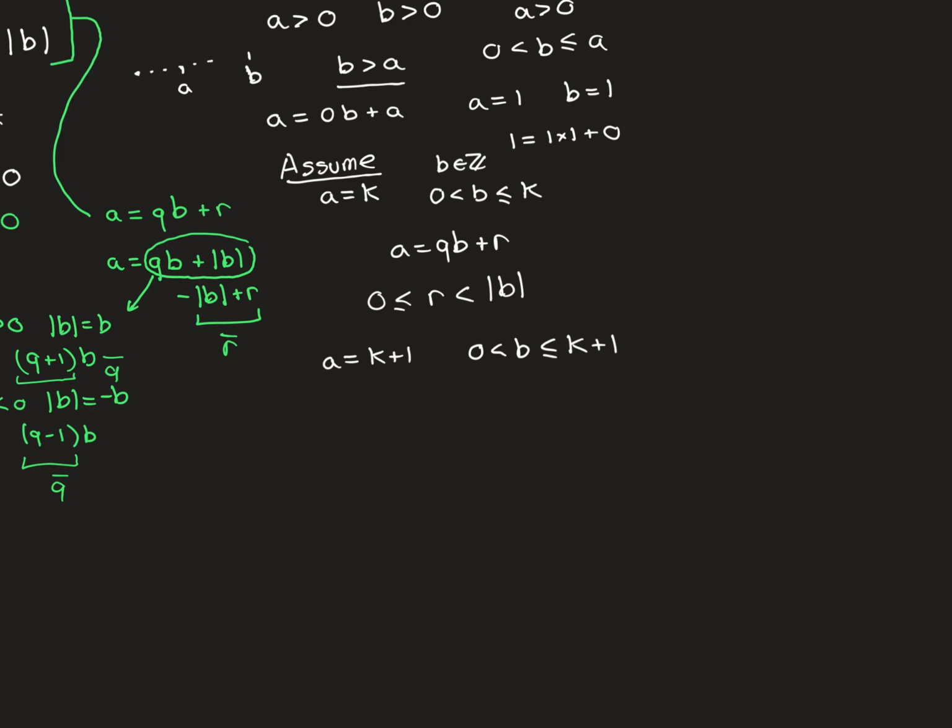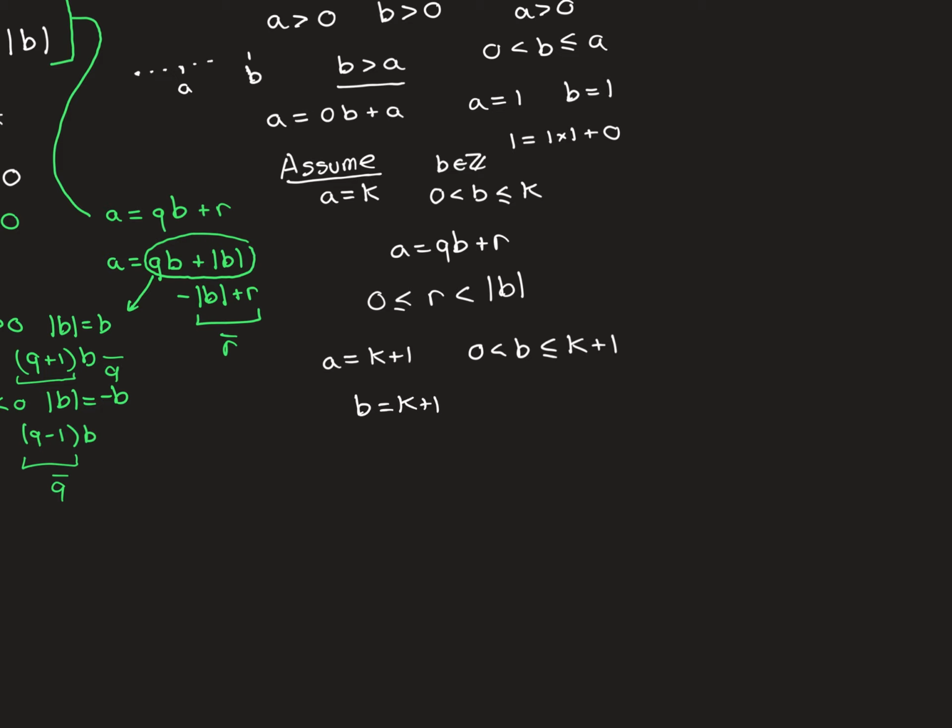So we'll start off with the case that b is equal to k plus 1, because that's the one where we can't use the previous assumption that we've made. And then for b greater than 0 but less than or equal to k, we can then use the inductive assumption.